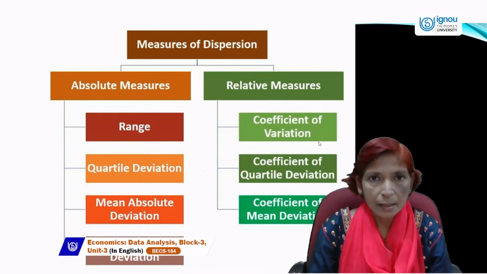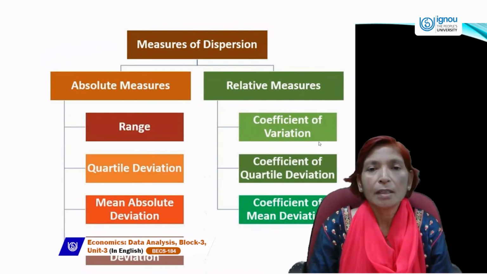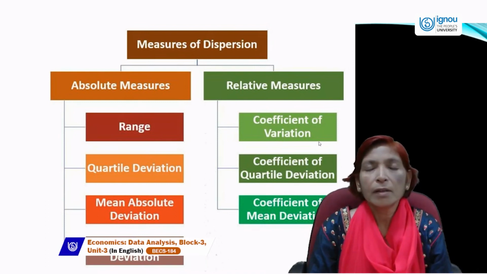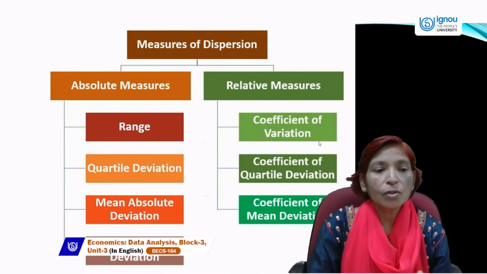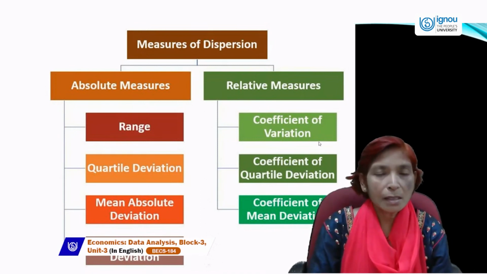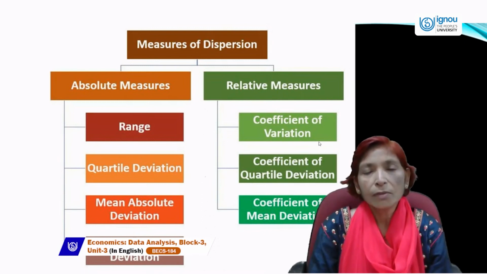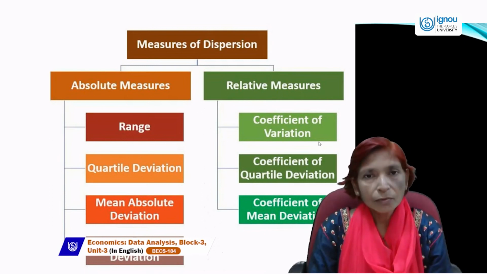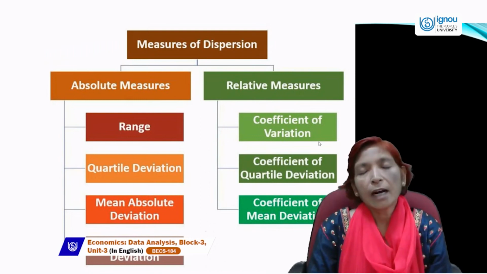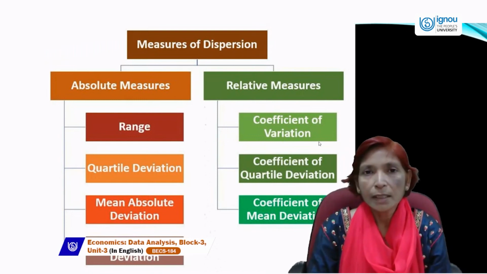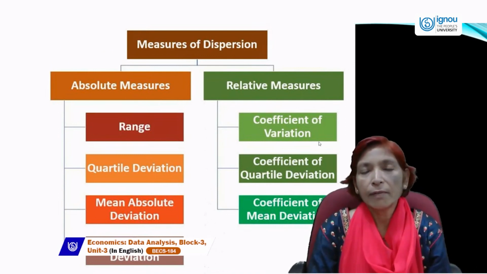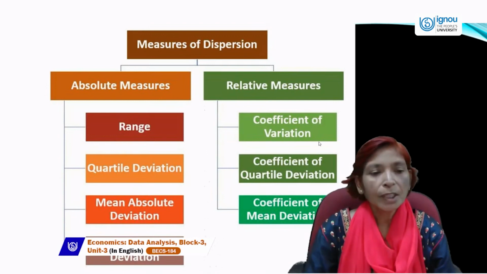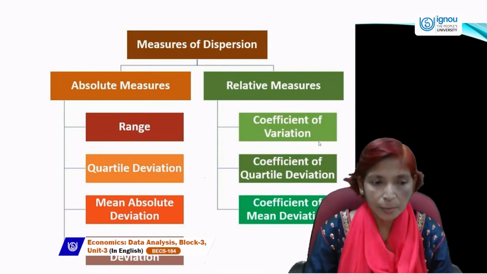Quartile deviation is a very simple method, and generally we can apply the same formula which we apply on median. In quartile deviation, first of all we estimate Q1, which is the first quartile, and after that we calculate Q3, and then we take the difference, Q3 minus Q1, divided by 2. So this is quartile deviation.